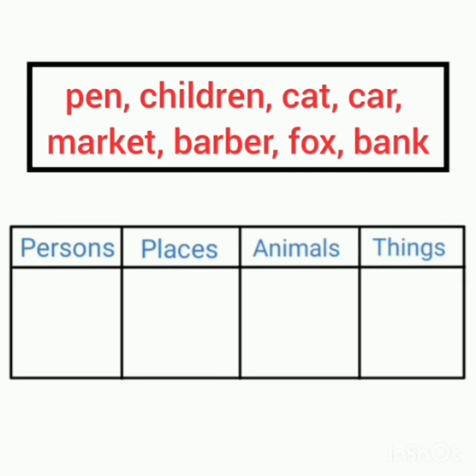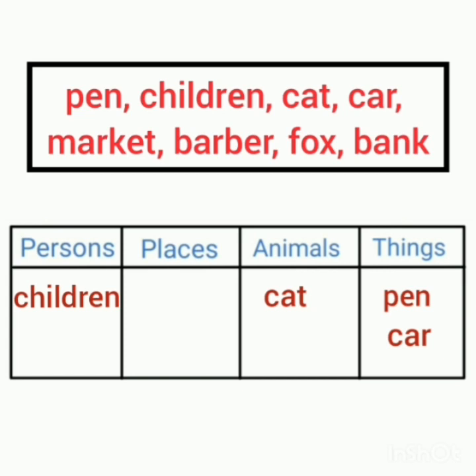Now first, pen. Pen is the name of a thing, so it comes under things. Next, children. Children comes under, yes, persons. Next is cat. Cat is an animal, so it comes under animals. Next, car. Car is the name of a thing, so it comes under things.